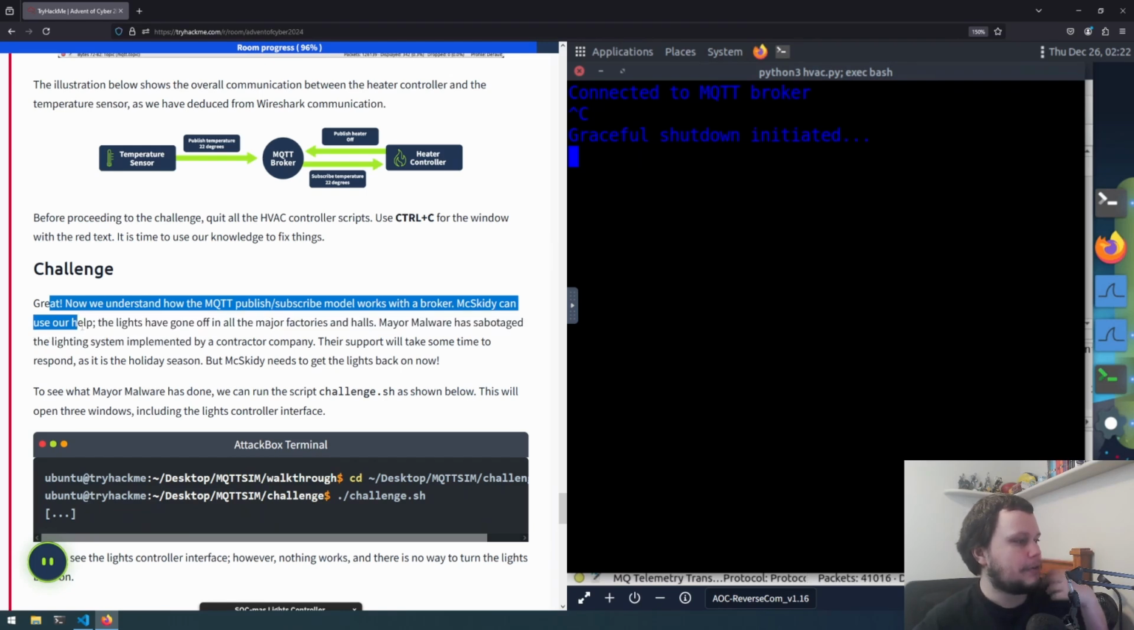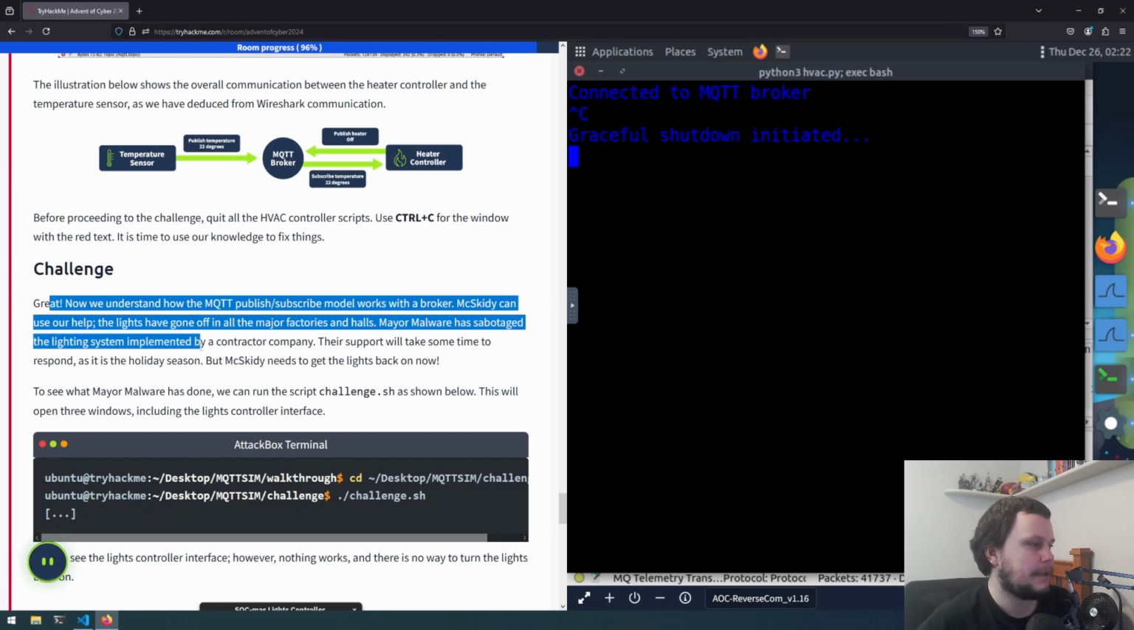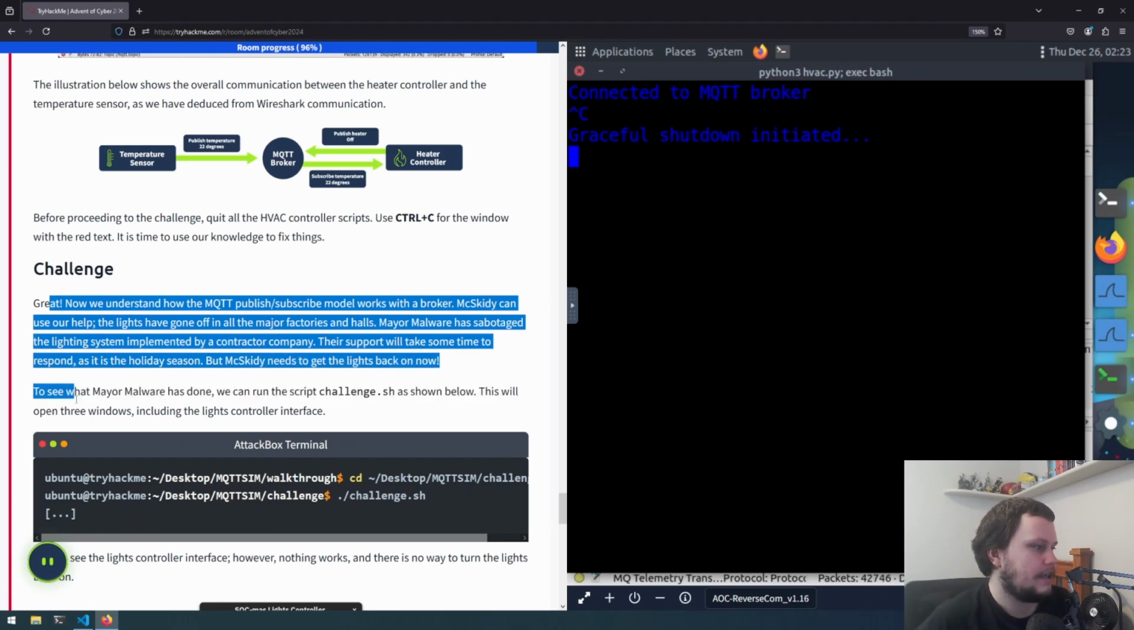Skitty can use our help. The lights have gone off in all major factories and halls. Malware has sabotaged the lighting system implemented by a contractor company. Their support will take some time to respond, as it's the holiday season, but Skitty needs to get the lights back on now. To see what Malware has done, we can run the script challenge.sh as shown below.